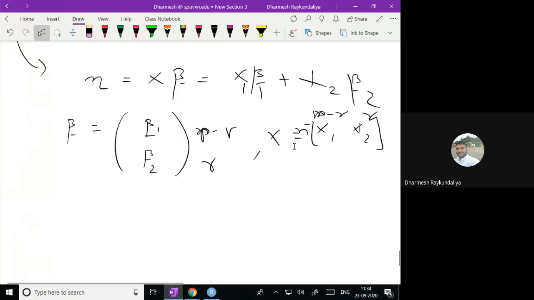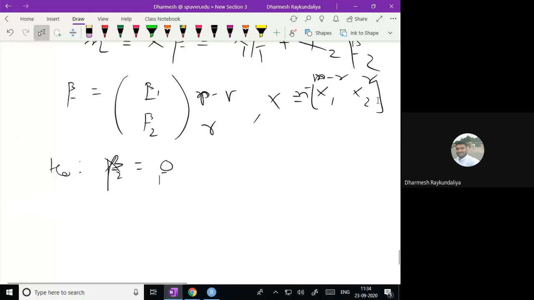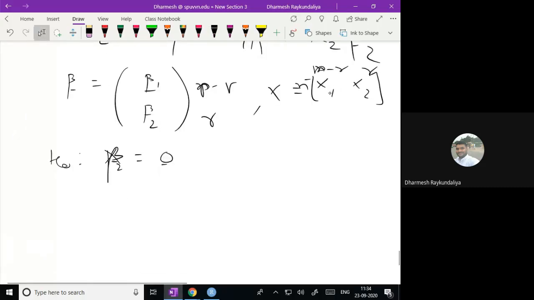And if I am interested in testing beta 2 equal to 0, that means there is no impact of the last r regression coefficients or r variables, we will apply the deviance test.